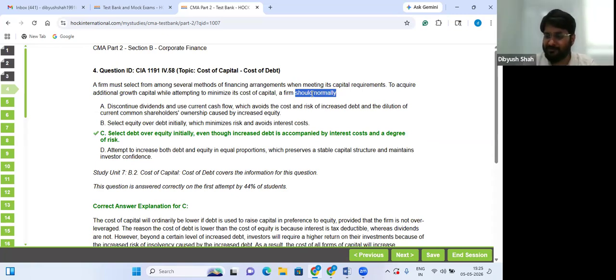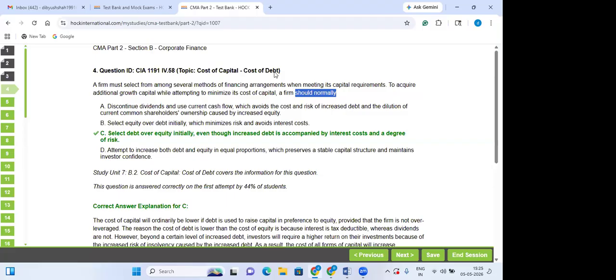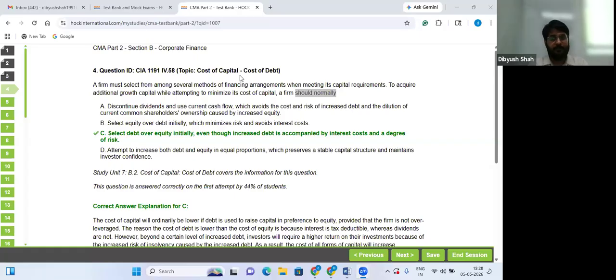Many of you start shouting that examiners are playing games with you. And no, dear, they don't have time, nor are they playing games. The logic is very simple. You have to be careful with what answers you are selecting because this is corporate finance and these are real life scenarios that happen. So try to understand and read each question carefully.